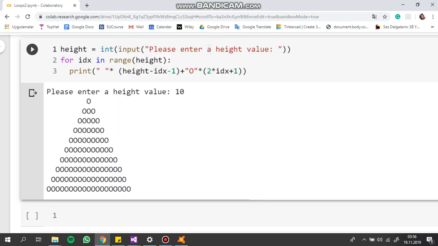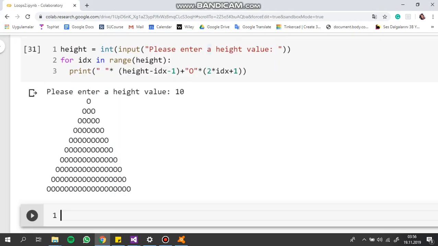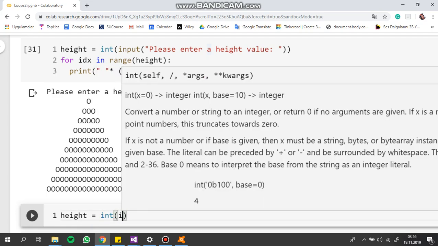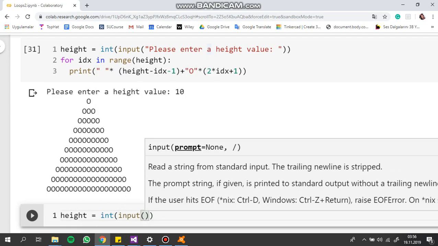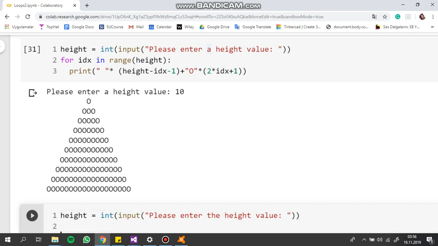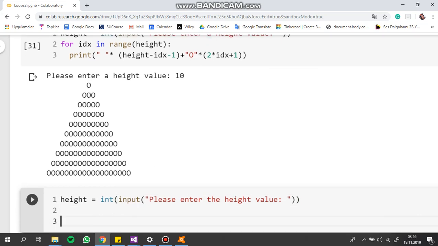Let's implement the alternative solution for the second problem. Before we start, let's take the height and convert it into integer. Please enter the height value. And after we get the height, we can make some computations on it.